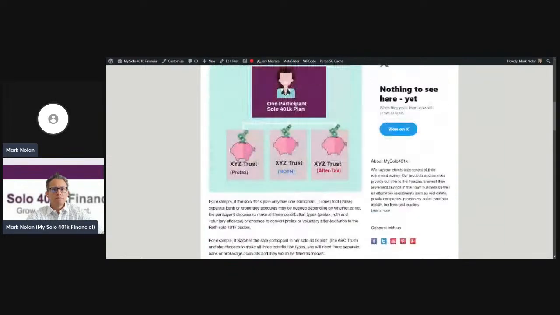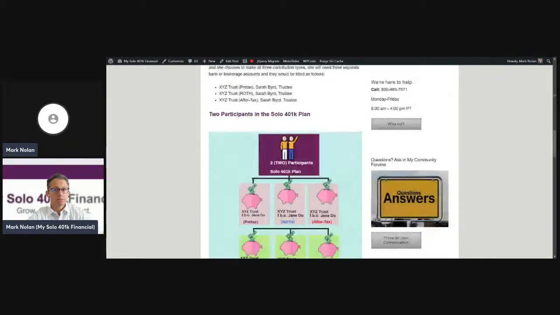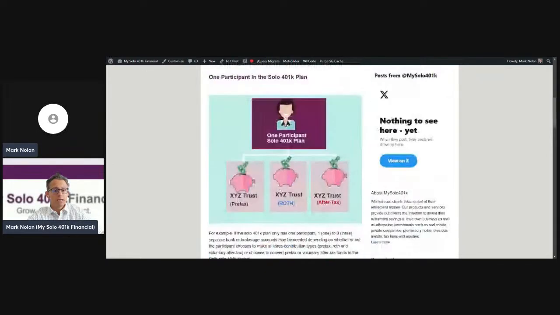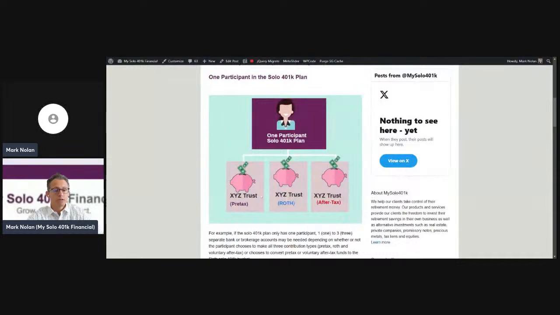Up above, this other slide here, this is an example of a one participant plan where there's just one participant in the plan. Let's say that you're not married or your spouse is not working for your business. Therefore, it's just one plan, just like it's only one plan when it's two participants. But here, instead of having 6 holding accounts, now it would be 3 holding accounts because it's only one participant in the plan. So 1 pre-tax, 1 Roth, and 1 voluntary after-tax.